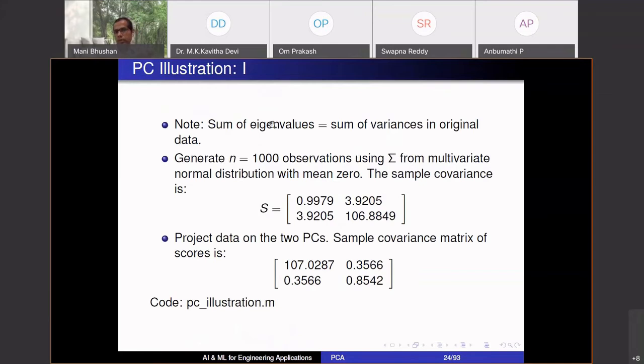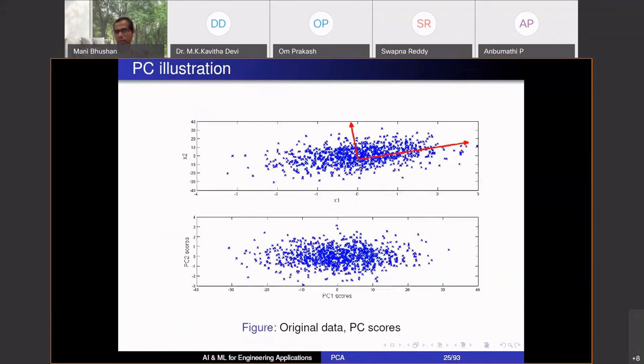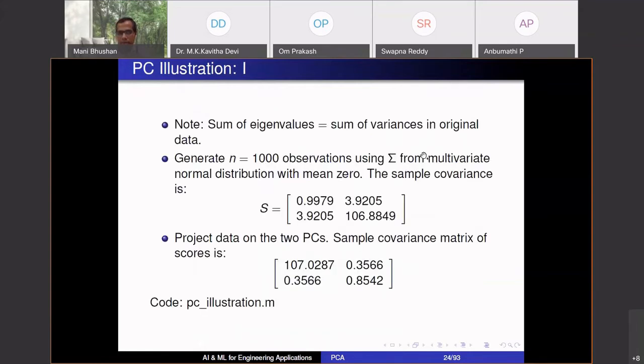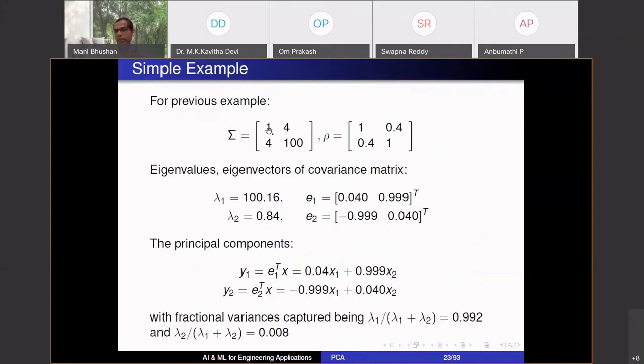So this slide says that the sum of the eigenvalues is the sum of variances in the original data. I have some illustration code. I'll probably skip that. This is an illustration for some data. This is the original data, x1 and x2. We had this particular covariance matrix: variances 1 and 100, covariance 4, 4. So I generated data which satisfies this covariance matrix. I can sample two-dimensional data.